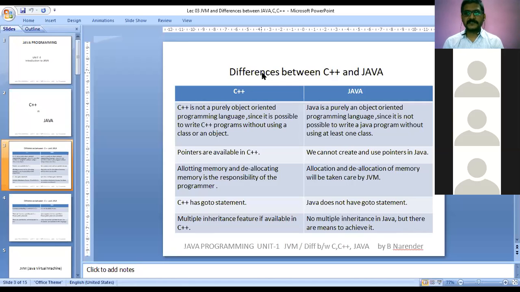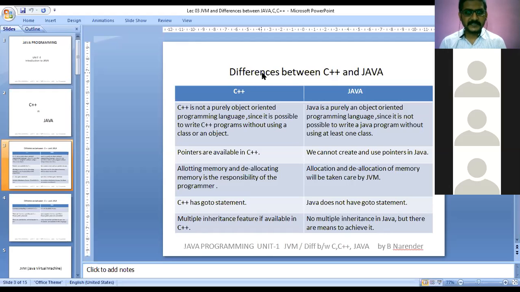When you are creating a dynamic memory or any memory by using operators like the new operator, I think most of you know that the new operator is available in C++, which will create memory. In C language, we use the memory allocation method malloc. Most of you know that. Now in C++, allocating and deallocating memory is the responsibility of the programmer.